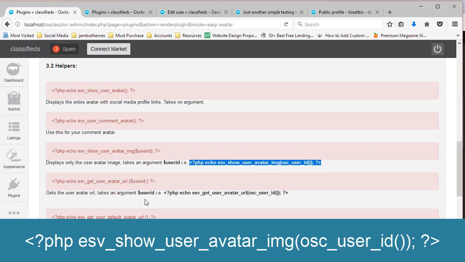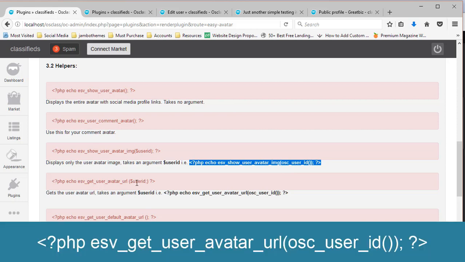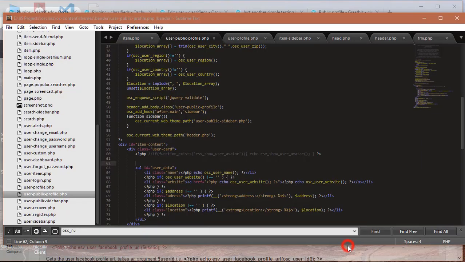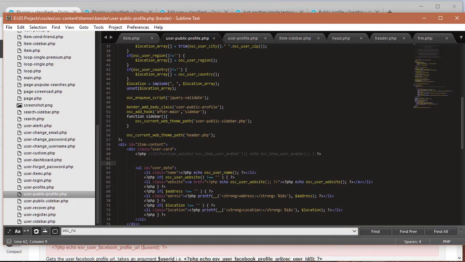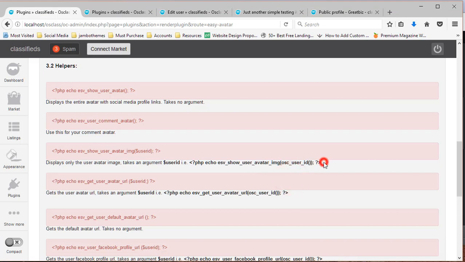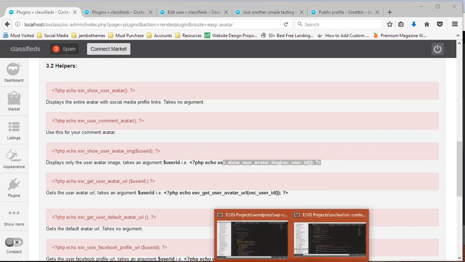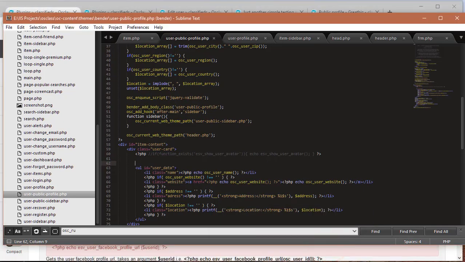ESV show user avatar img and ESV get user avatar URL. This one will get the user avatar URL, and this one will display the img tags plus the user avatar URL in whatever place you're going to place it within your theme or plugin. So just to work with the first one, that is ESV show user avatar img. If I take that helper and echo it out,